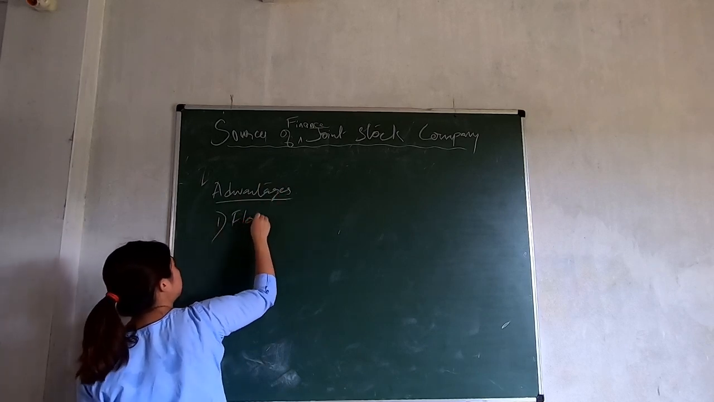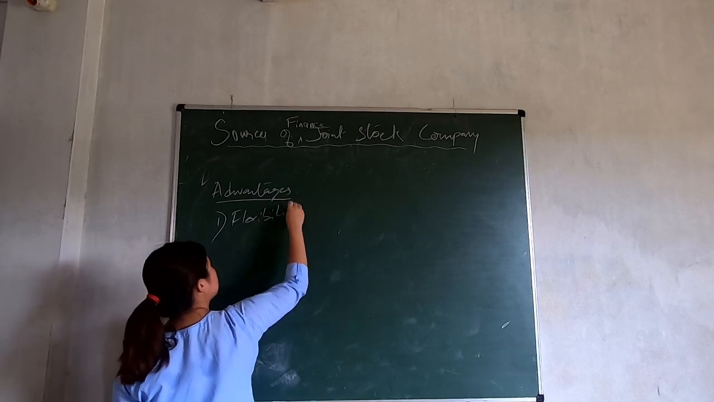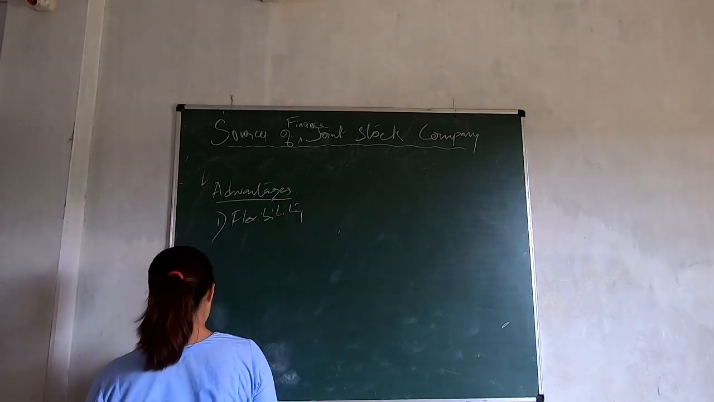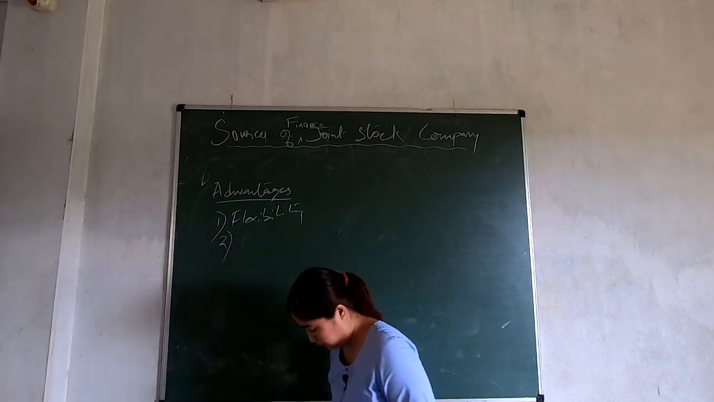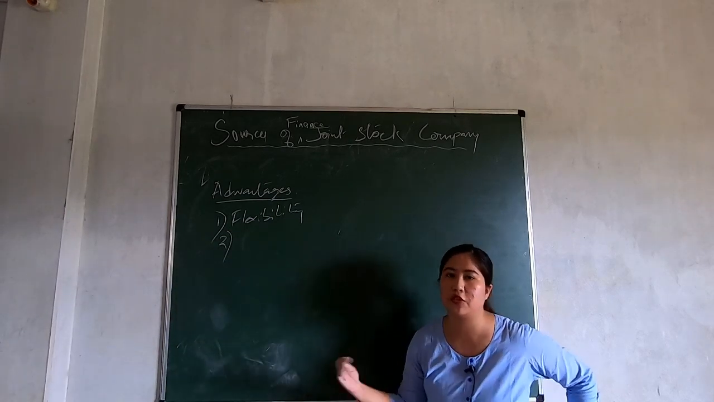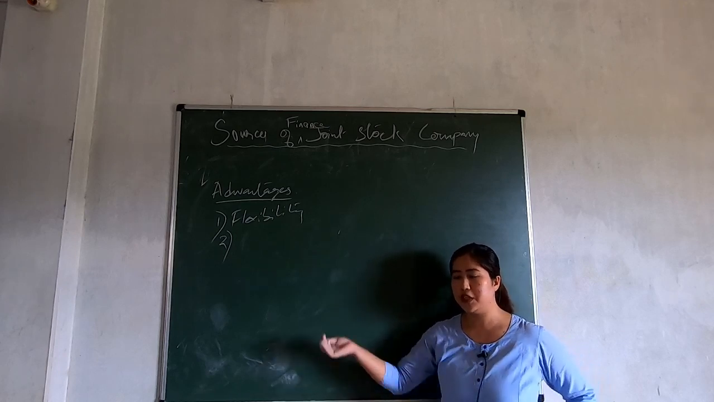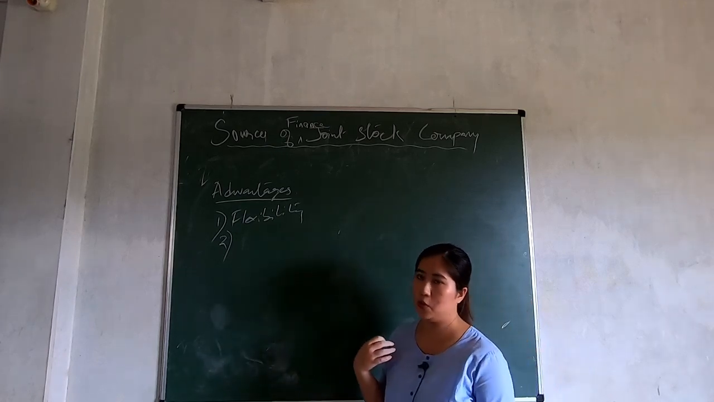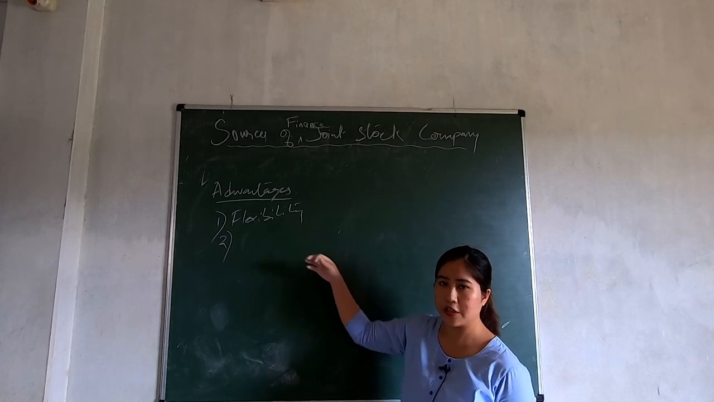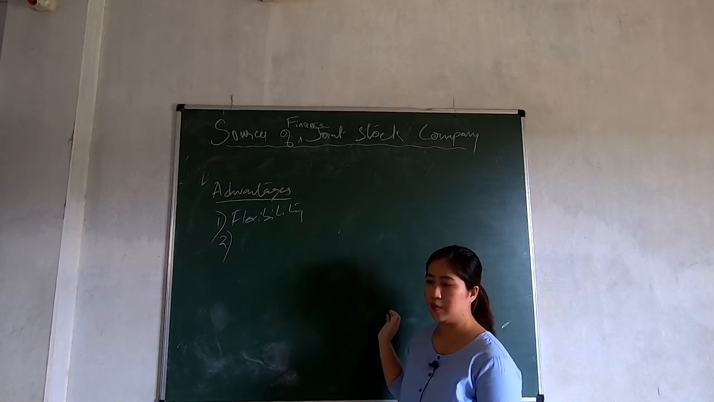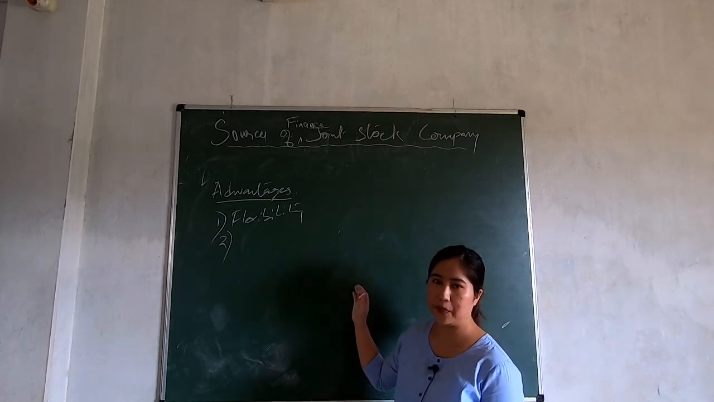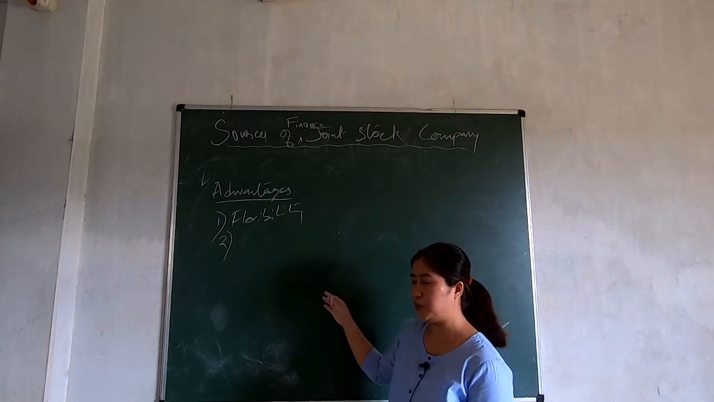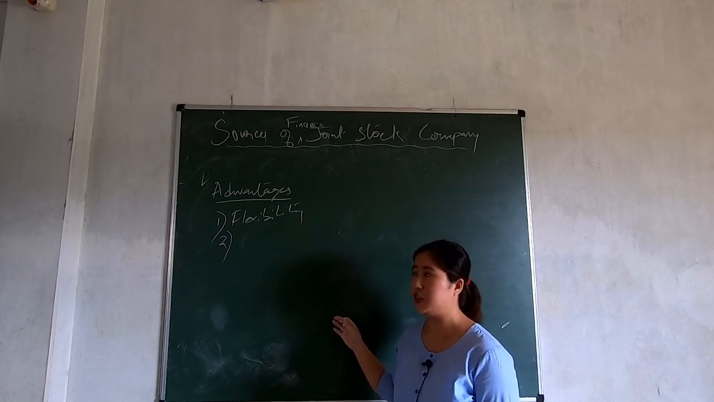Flexibility. You can take a loan from the commercial bank and repay it in installments or in lump sum. So it is flexible, right? It depends on you whether you want to pay on an installment basis or in lump sum. And I think even if at one time you want to pay two installments of money, you can do so. So it's very flexible.